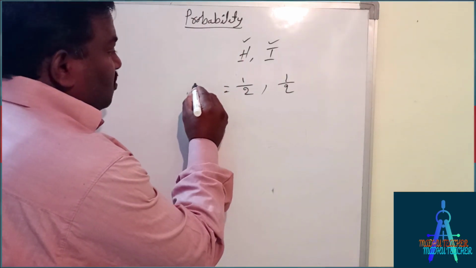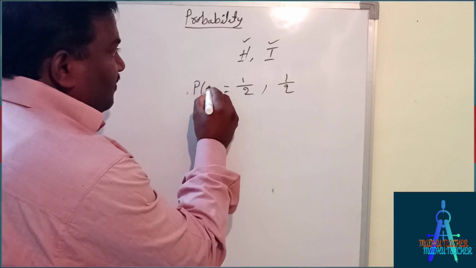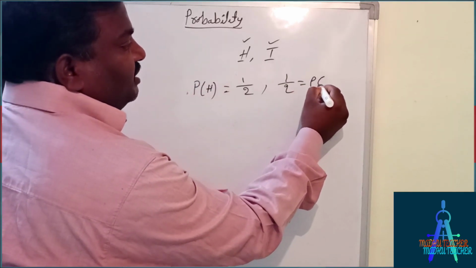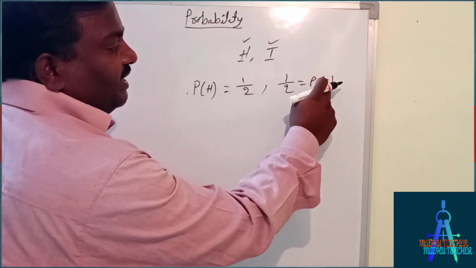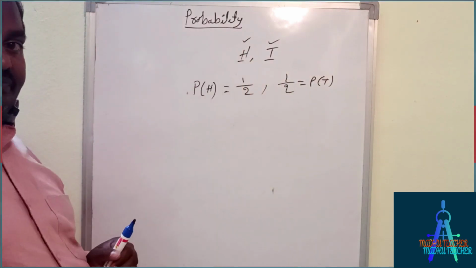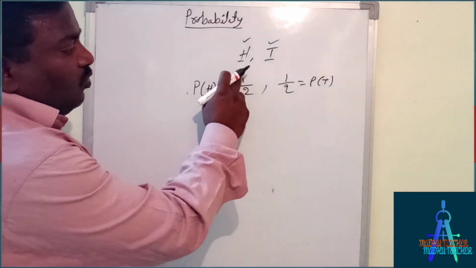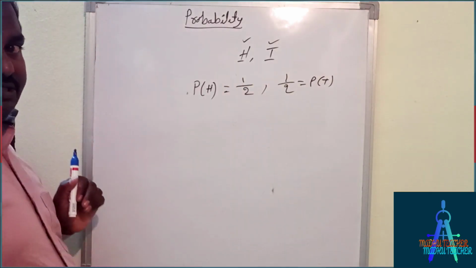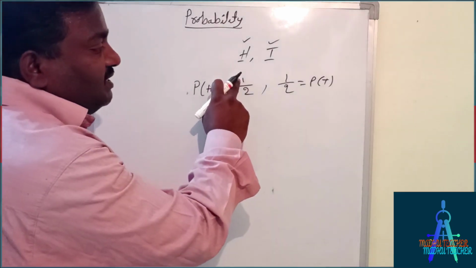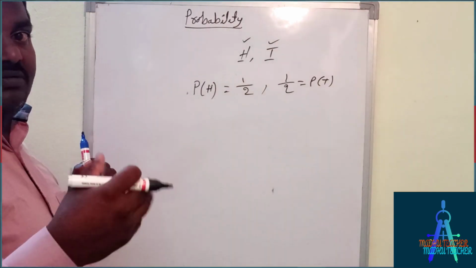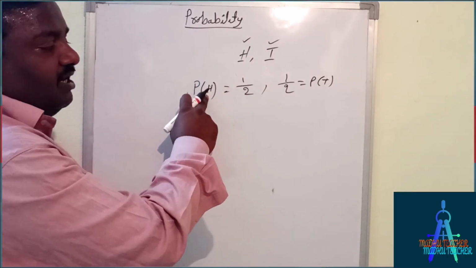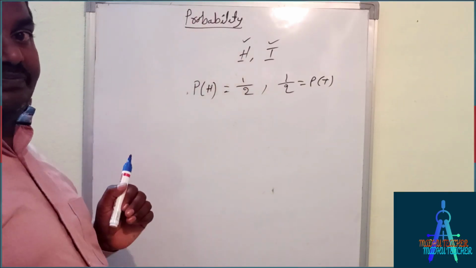So we write P of H, and it is P of T. Probability of getting tail is 1 by 2. How are we writing this? This is 2, 2 is the total chances, and 1 is our favorable. What we are going to calculate, that is the favorable outcome.